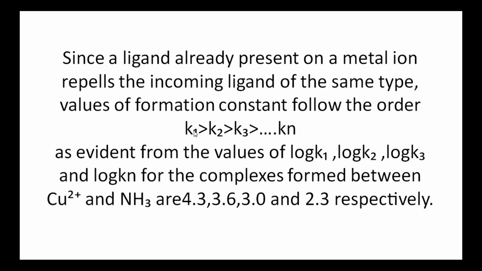That is, the formation constant in the first step is high. The formation constant in the second step is low because the ligand already present in the first step repels the entering ligand.